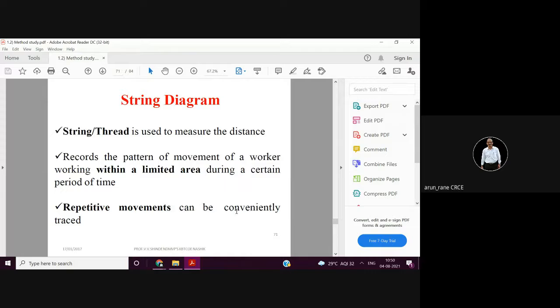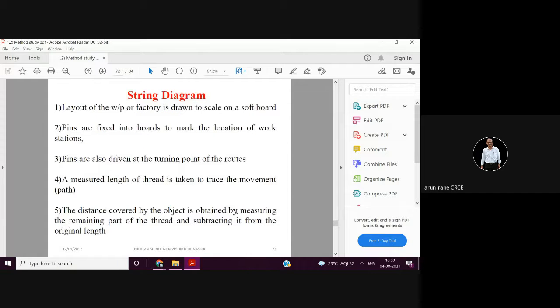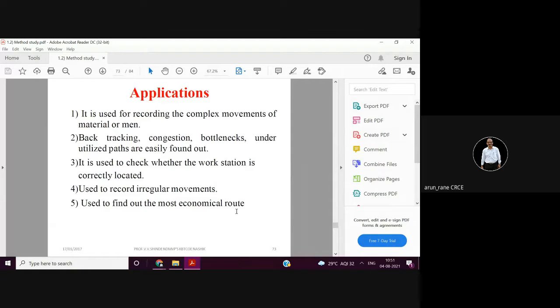It is very useful for repetitive movement, string diagram. So you have to just go on laying the string as per the movement, and you have to sketch and check what is the total movements over a period of a shift, and then arrive at a decision by analyzing.